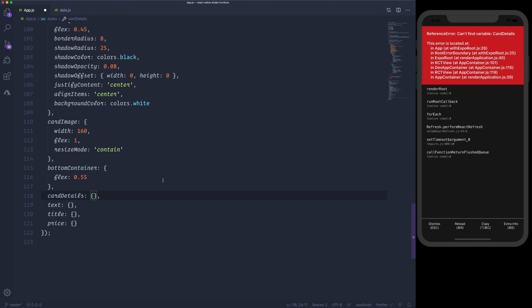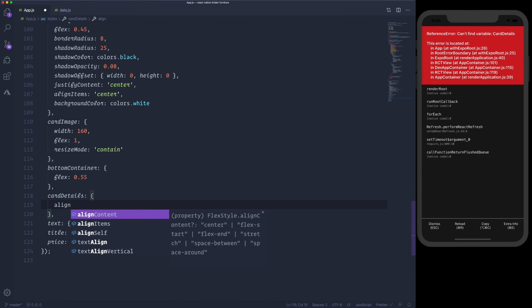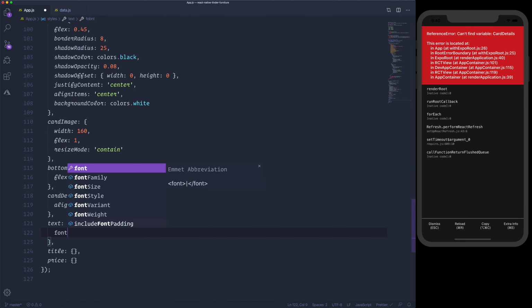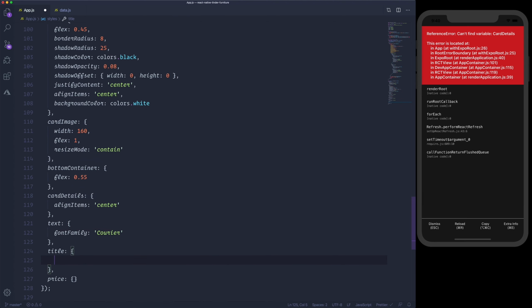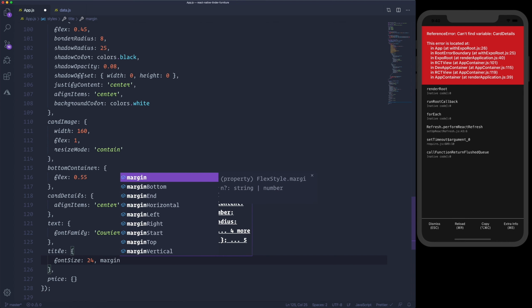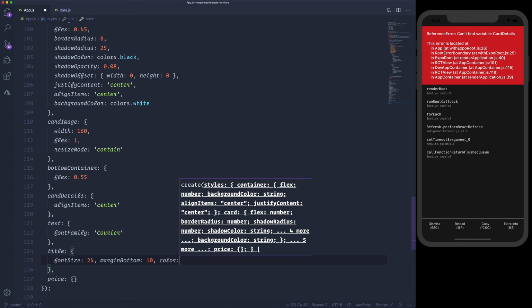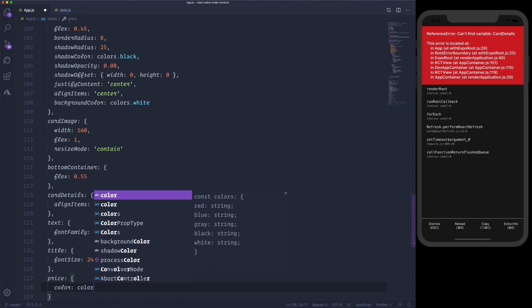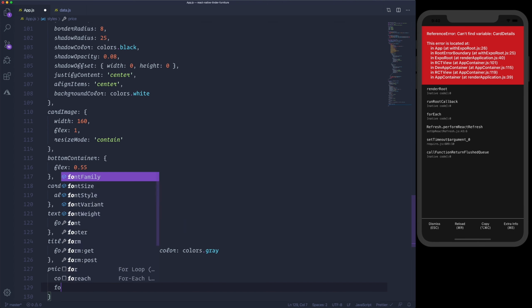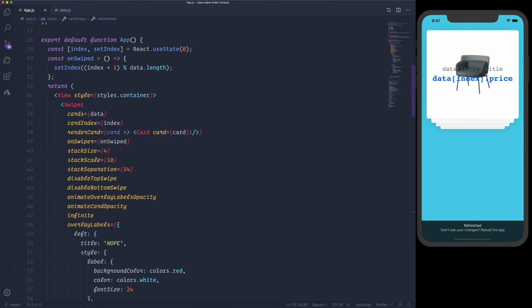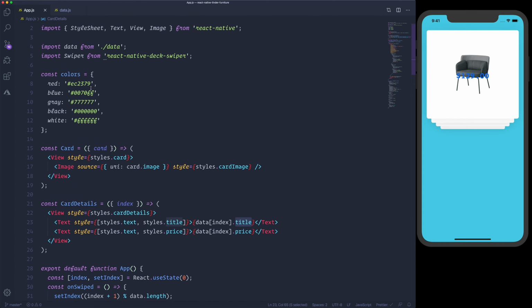For cardDetails, we would like to align the items to the center. For the text, I'll use the font family Courier. I'll be using a font size of 24 pixels, marginBottom of 10, and the color is gonna be colors.gray. For the price, we'll have colors.blue as a color, font size 32, font weight of 500. And I forgot to wrap those in curly brackets. Let's see the title. Actually, it's the name.